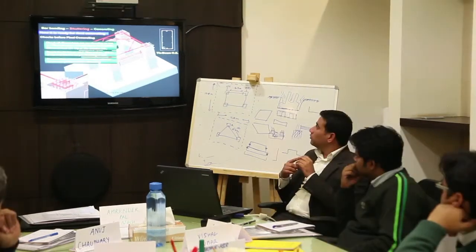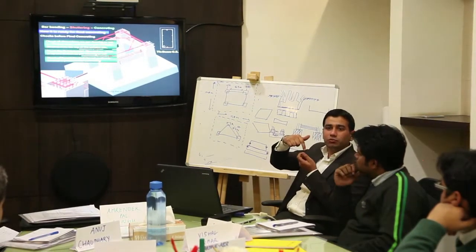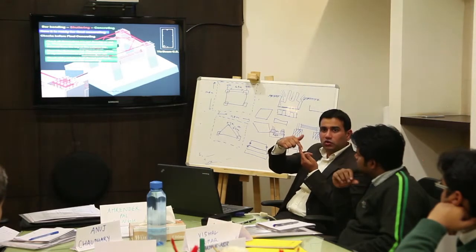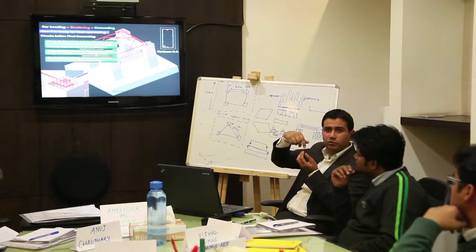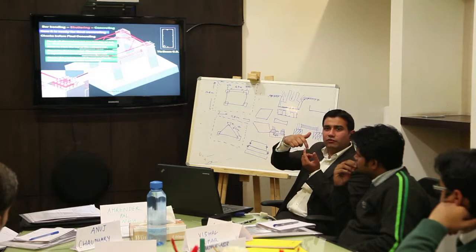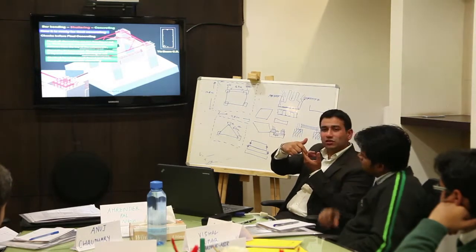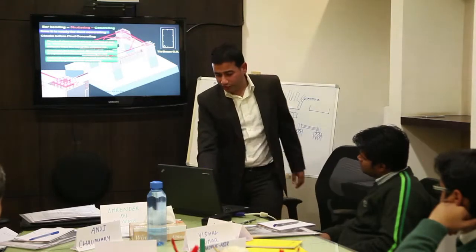Before casting, you have to cover all the threaded portions of the foundation bolts, because if the concrete material goes onto the threaded portion, it will be a great problem to loosen or tighten. So you have to firstly use grease on that portion or any polythene paper to cover the foundation bolts.